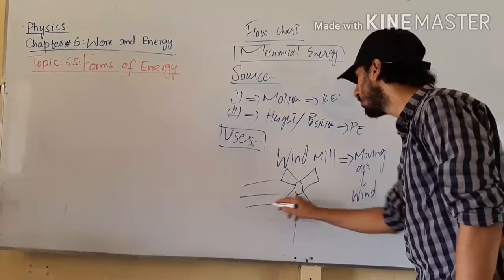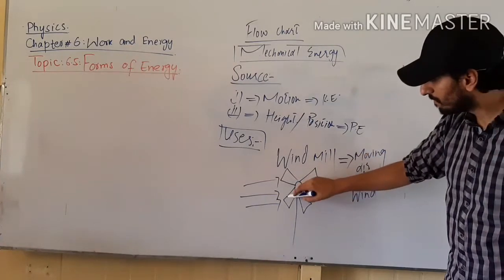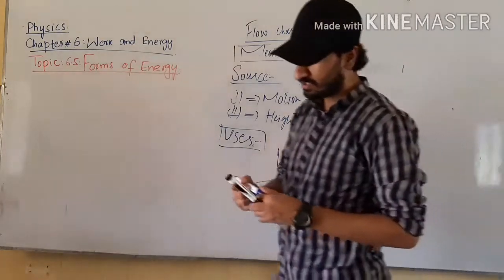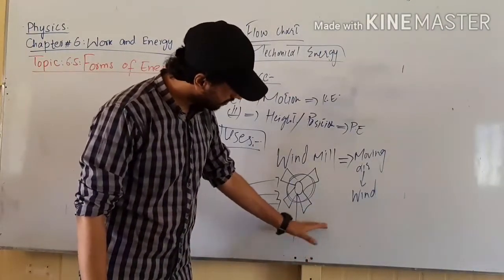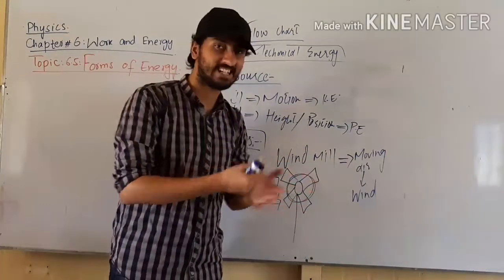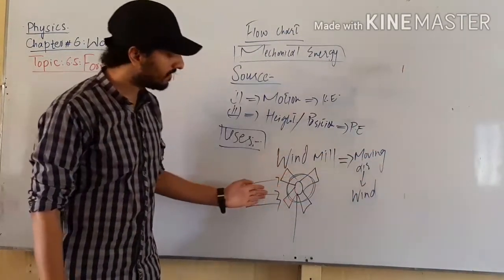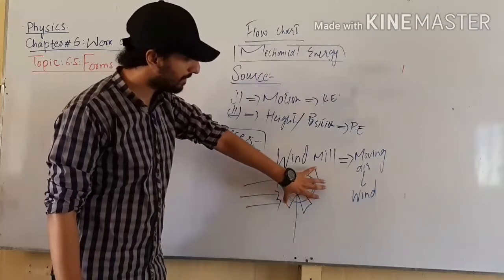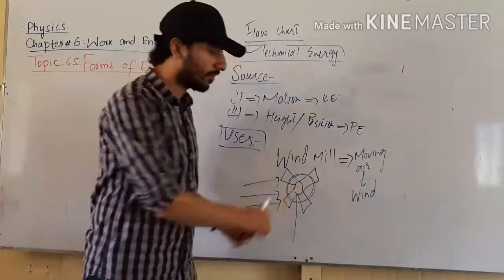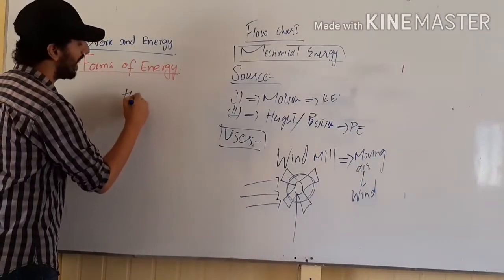When wind or moving air touches the fans of these mills, the windmill starts moving, and when it moves, a lot of generators are connected below this windmill. Due to the moving turbines of this windmill, we can generate electricity. So, whenever wind is applied on the windmill, the turbines move, and we can create electrical energy from this windmill. Another example given in our book is of a hydropower plant.